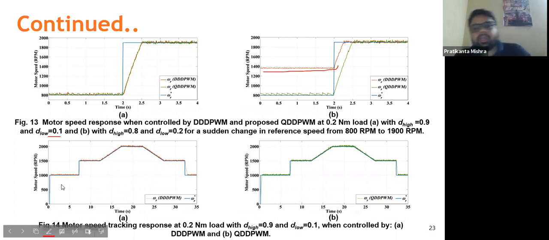And again here, this is the speed tracking ability we have checked properly, how the motor is tracking the reference speed, and you can see both are comparable here.